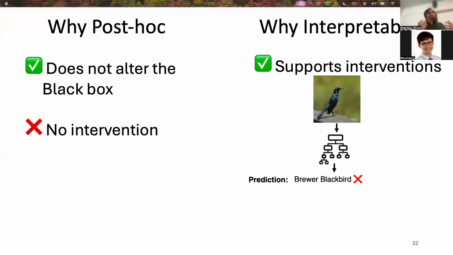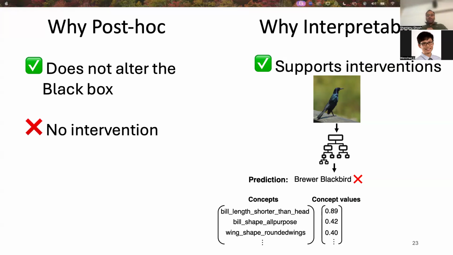Let me explain with the help of concept bottleneck models, which are a special class of interpretable models. Here, the model wrongly misclassifies this particular image as Brewer Blackbird. Along with the prediction, concept bottleneck models also highlight the top concepts along with the top values, which are important for the downstream prediction. We can intervene on the concept values by using an oracle and alter the decision to the correct prediction. In literature, this is called test time intervention.